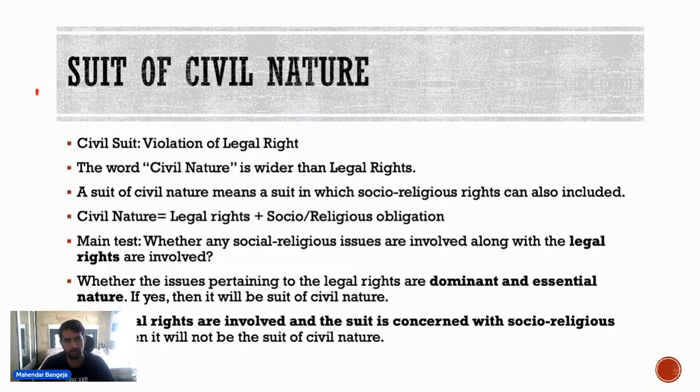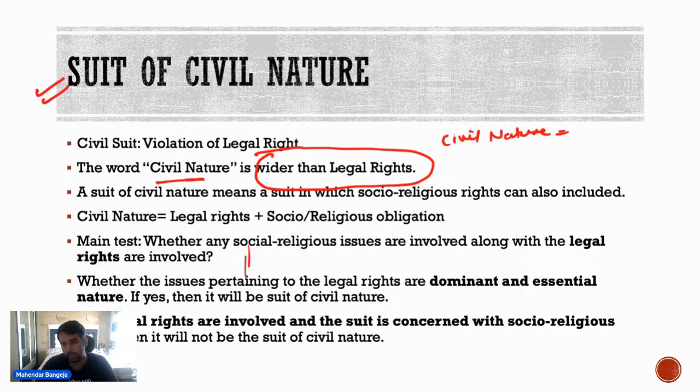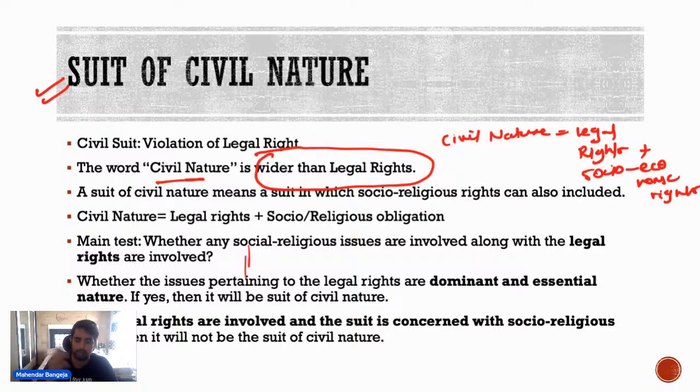And then there is this concept of suit of civil nature. They have used the word suit of civil nature. They haven't used the word civil only. Why have they used the word civil nature? This you have to understand. So जब civil nature का जो मतलब है, it is wider than legal rights. So civil nature का मतलब है not only legal rights, but along with legal rights, other socio-economic rights also. So other socio-economic rights are also included in the word civil nature.